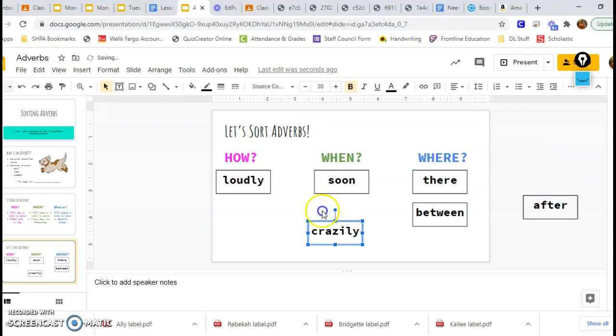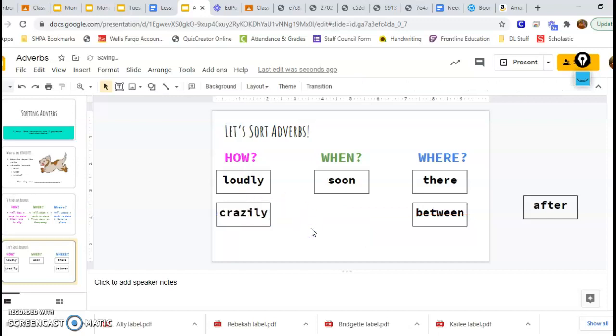All right, next one, crazily. So think about, does it end in the ly sound? Is it a time, a day, or a frequency? Or is it a place? Crazily is a how adverb because it ends in the ly sound. Also, if I ask and answer the question, it makes sense. How did the dog run? Crazily.